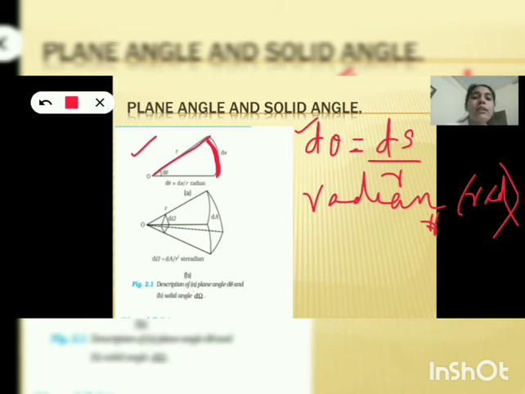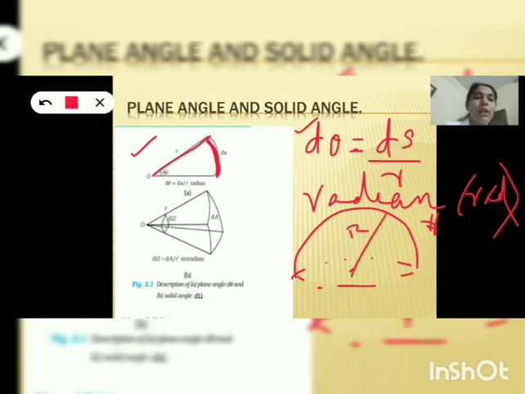And the other unit is solid angle, and solid angle is something related to a three-dimensional structure. So if you consider a sphere like this, and if you consider half of the sphere, see, this is the center of that sphere, and this forms the radius. And if you consider a small section here, this forms the area of that section. And the angle subtended by this portion is known as the solid angle, that is d omega.